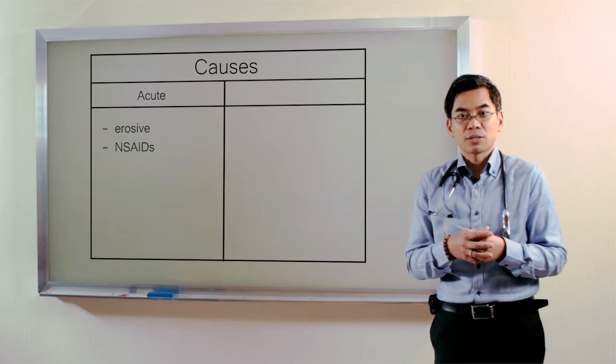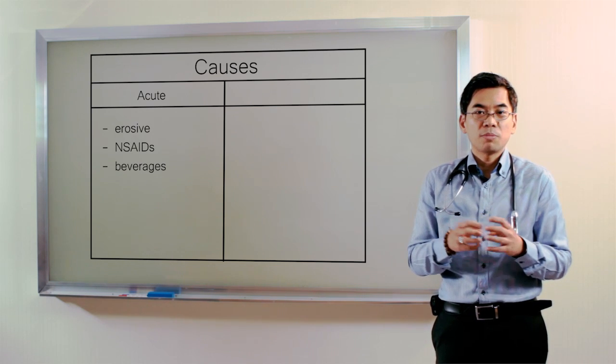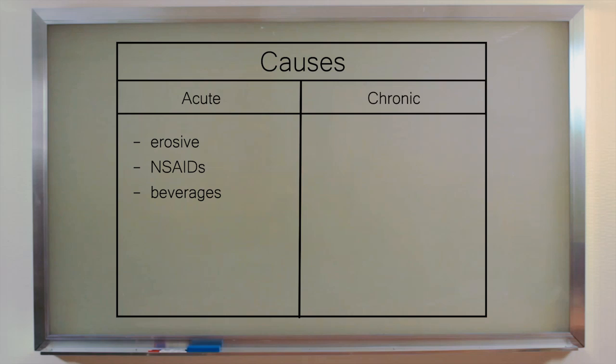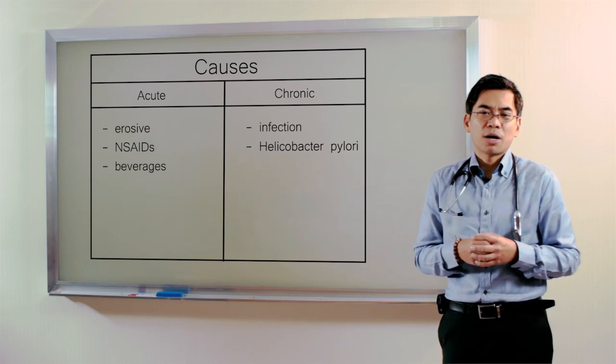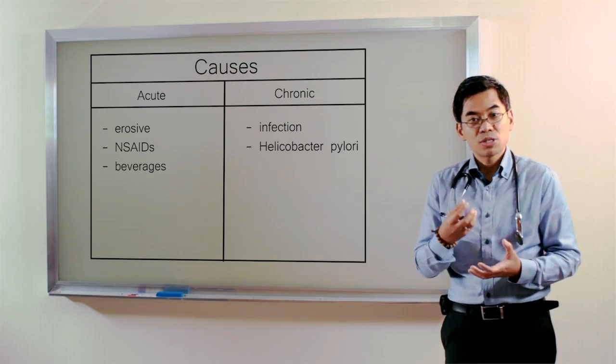Patients who take antibiotics can also have acute erosive gastritis. There are different beverages which can cause erosive gastritis, and most commonly, this is alcohol intake. Ano ba ang dahilan kung bakit nagkakaroon ng chronic gastritis? Ang most common cause ito ay infectious, which is the most common bacteria is Helicobacter pylori. This is a bacteria which most of the time causes inflammation or infection of the lining of our stomach. At kadalasan, yung mga pasyenteng mayroong peptic ulcer disease ay meron ding Helicobacter pylori dun sa ulcer nila.